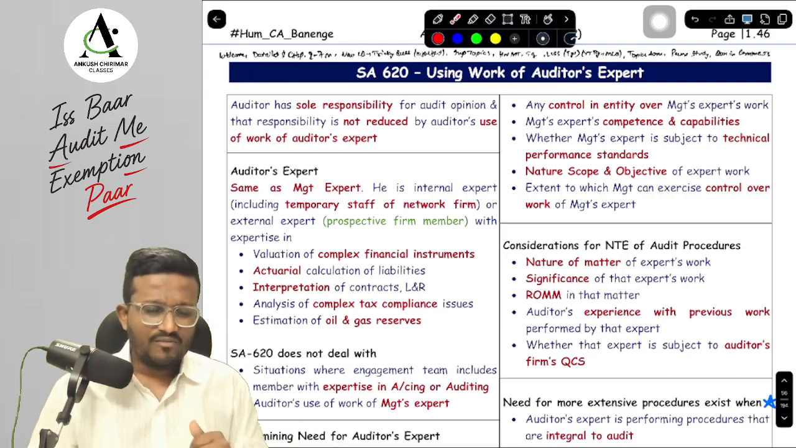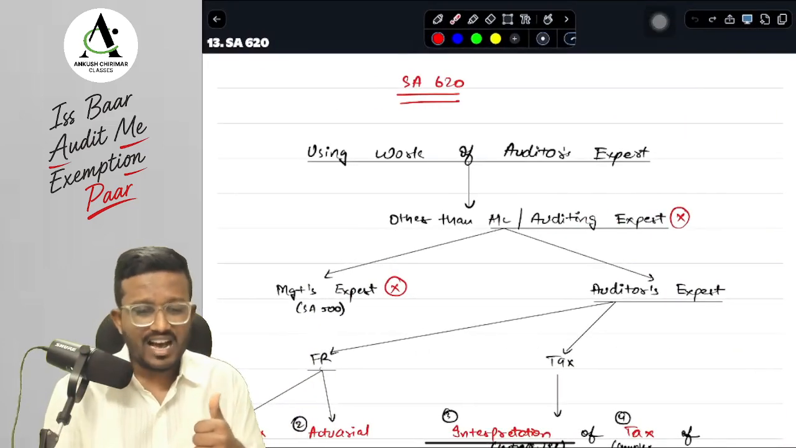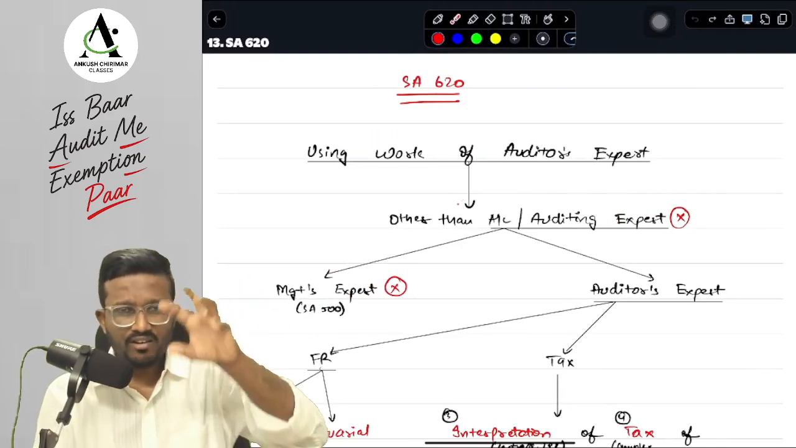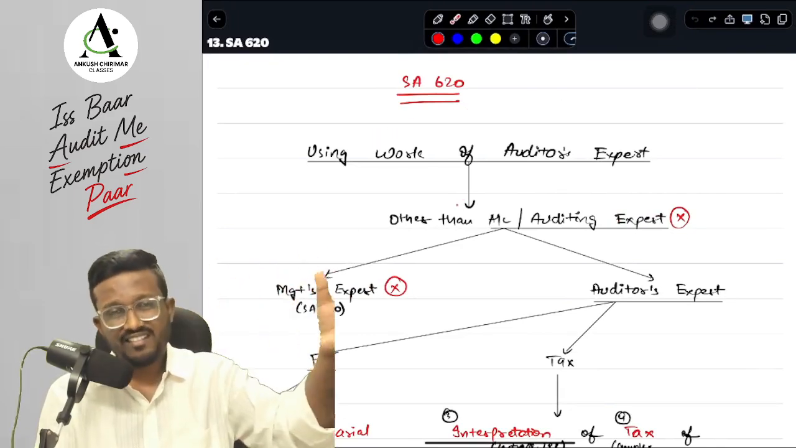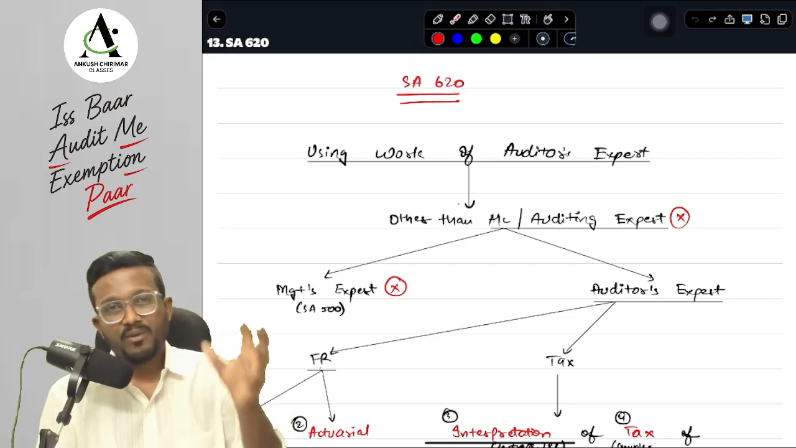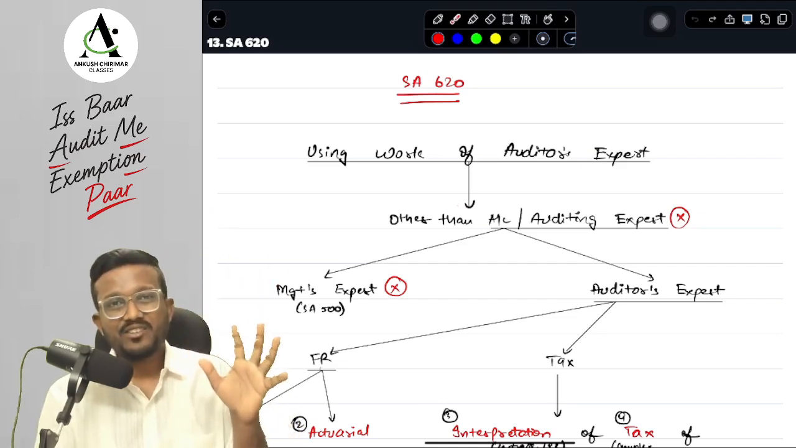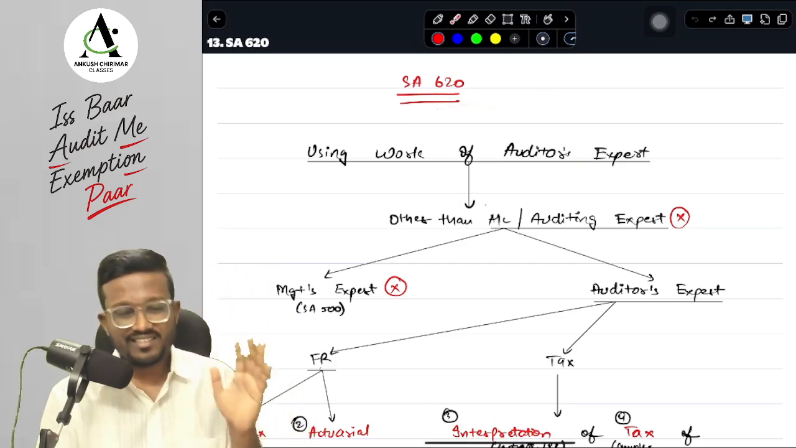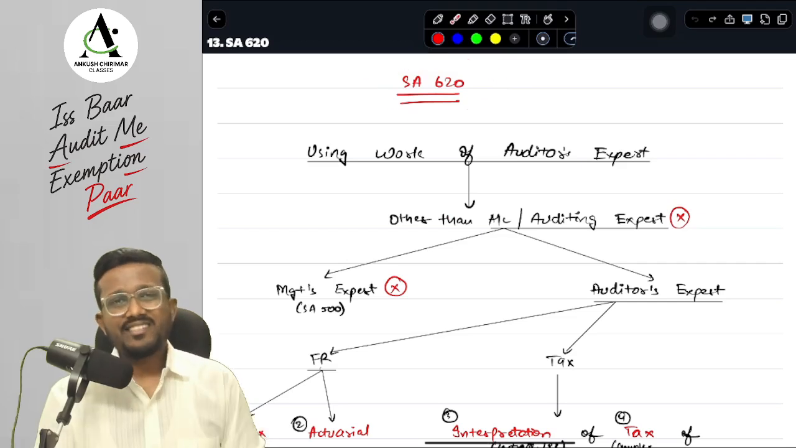Without much ado, let's begin with SA 620. Before beginning, just pause this video and give a readout, a revision, of your SA 500, especially the management expert topic, because that is also going to be revised over here with SA 620. Many points are repeated in SA 620. Now let's start with SA 620.